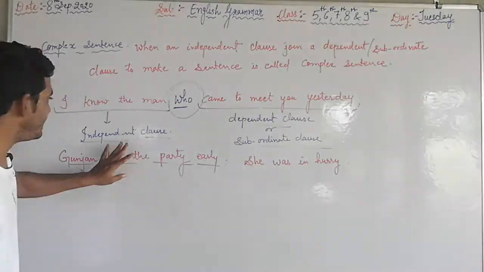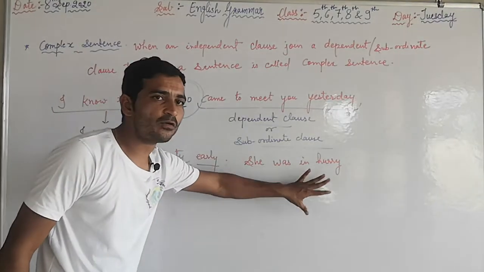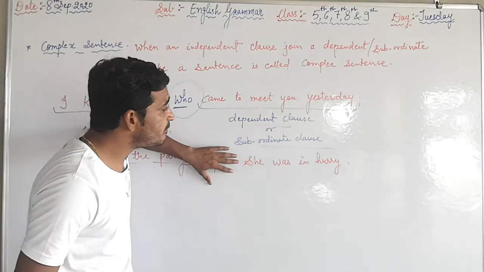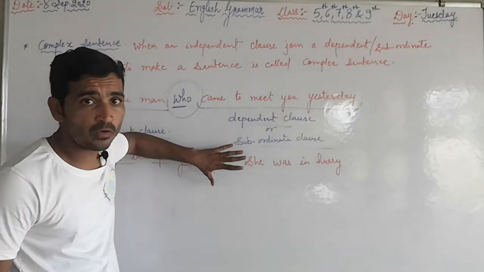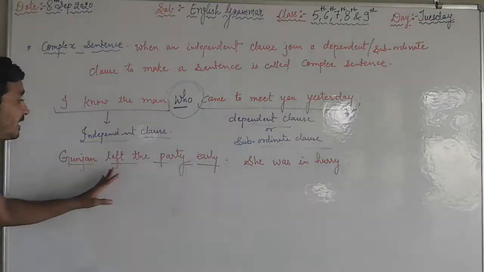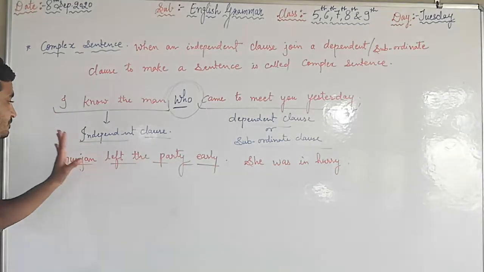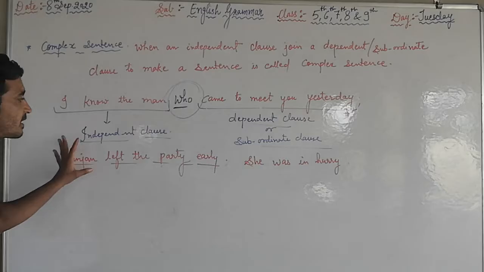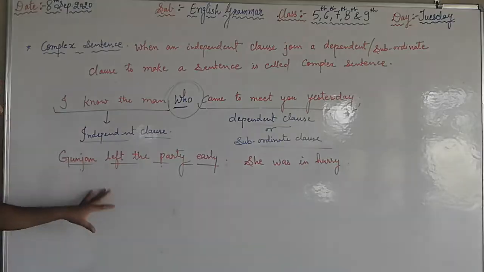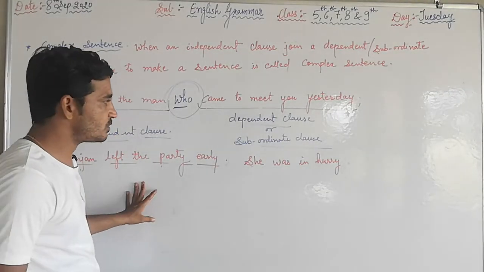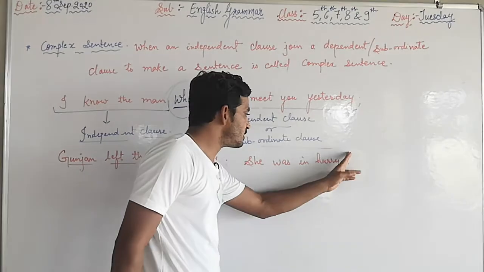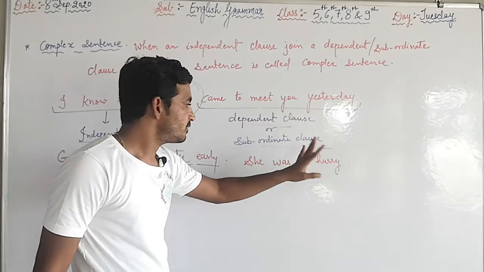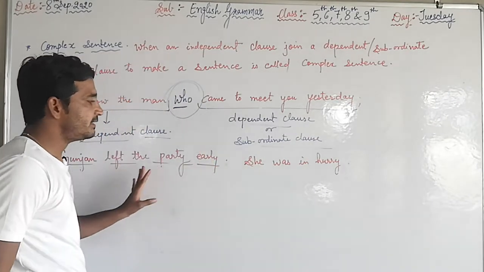See, this is the independent clause and this is the dependent clause. Why is this a dependent clause? She was in a hurry. Why was she in a hurry? You don't know the answer. Gunjan left the party early gives the complete sense, so this is the independent clause, and by the other clause we can't get the complete sense. So this clause is dependent on that clause.